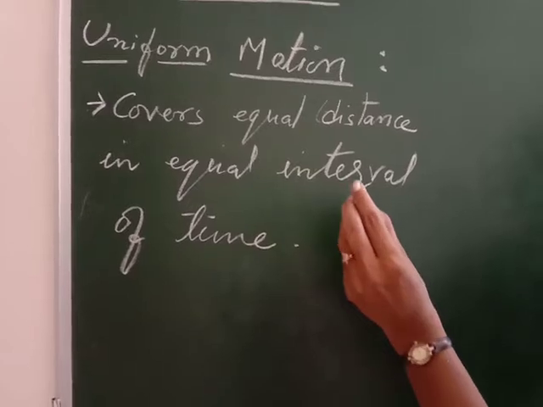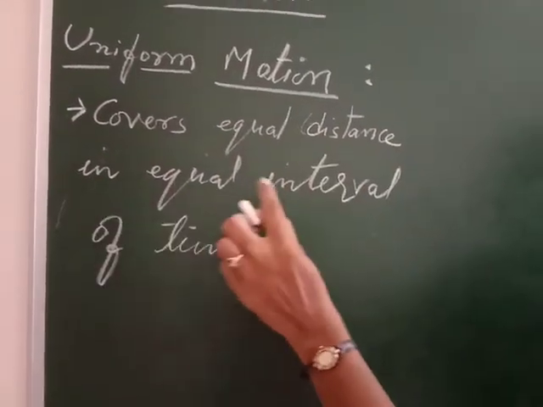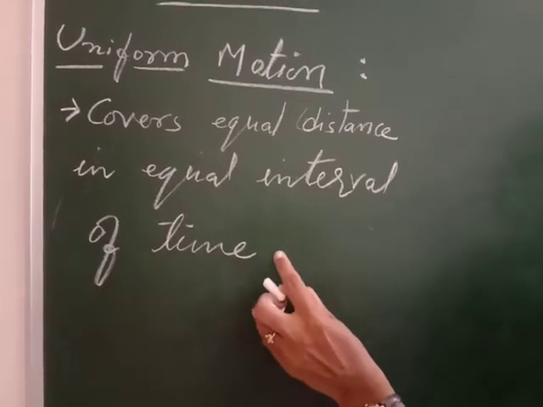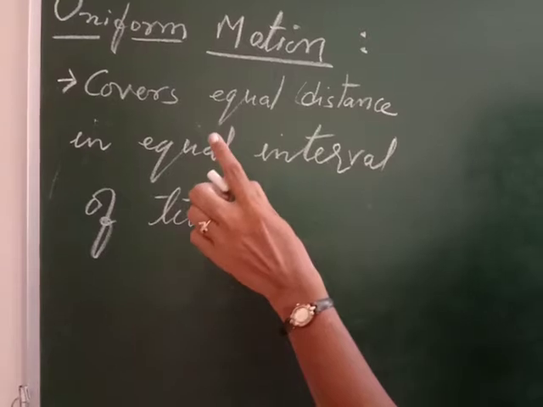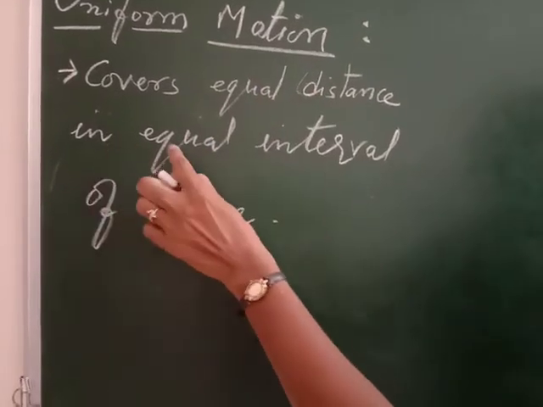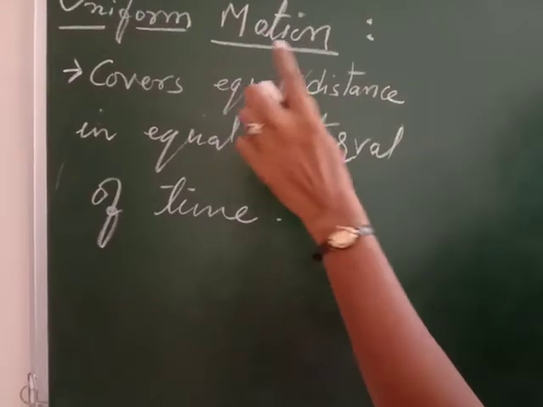Uniform motion means when an object covers equal distance in equal interval of time, then that motion is called uniform motion.